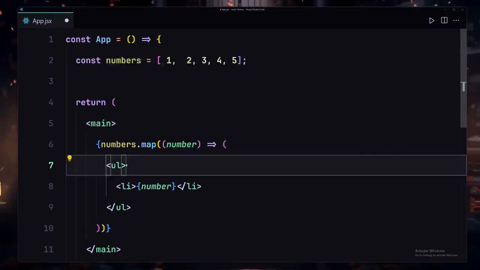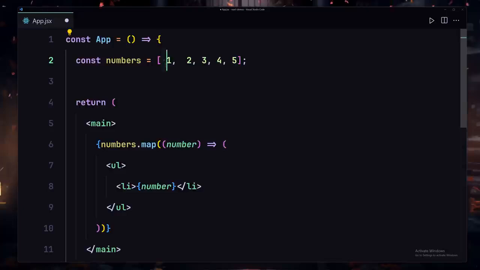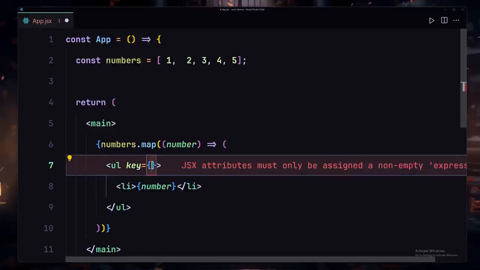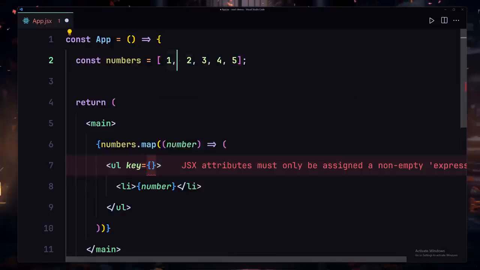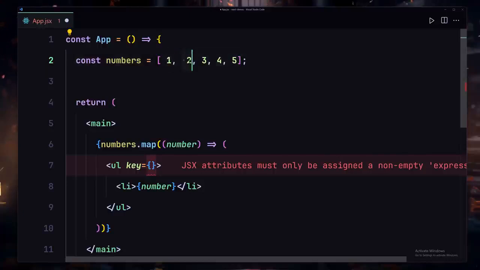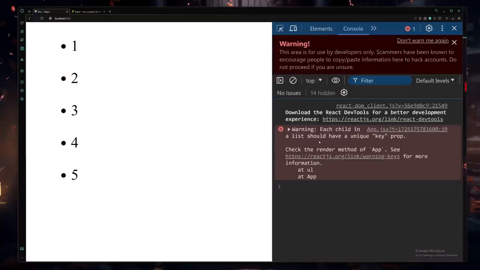To do that, we are not going to be providing our unique things for each element inside our array, but instead we are going to be providing that for the parent. So we are going to be using a key right here, and that key will always be unique. You have to provide a unique value for each element inside this array. If you provide one for this one and also one for this one, it's going to give you an error, it's still going to say each child should be unique.